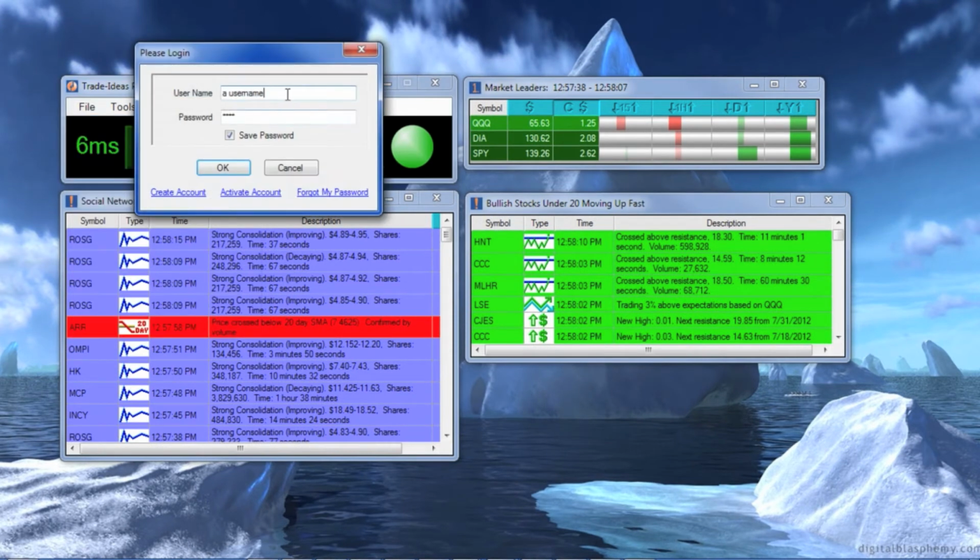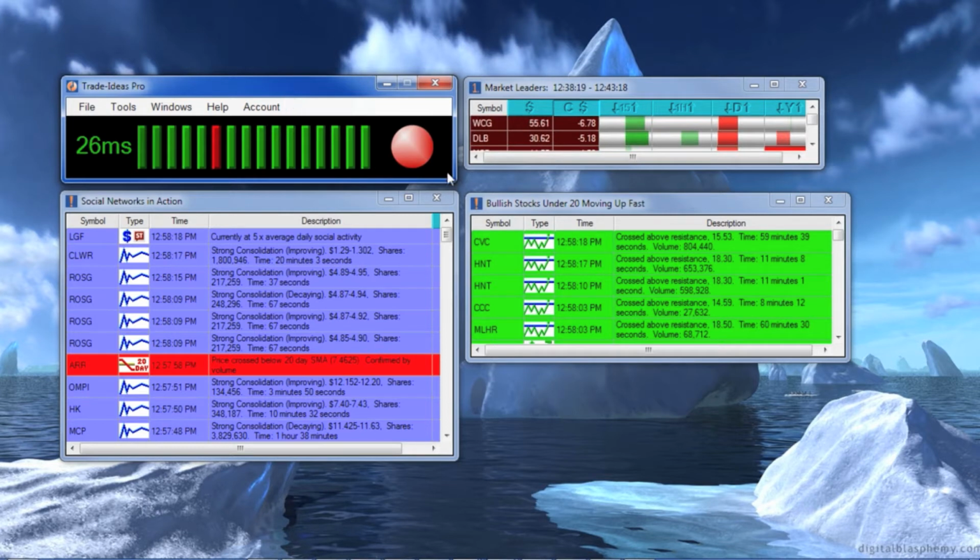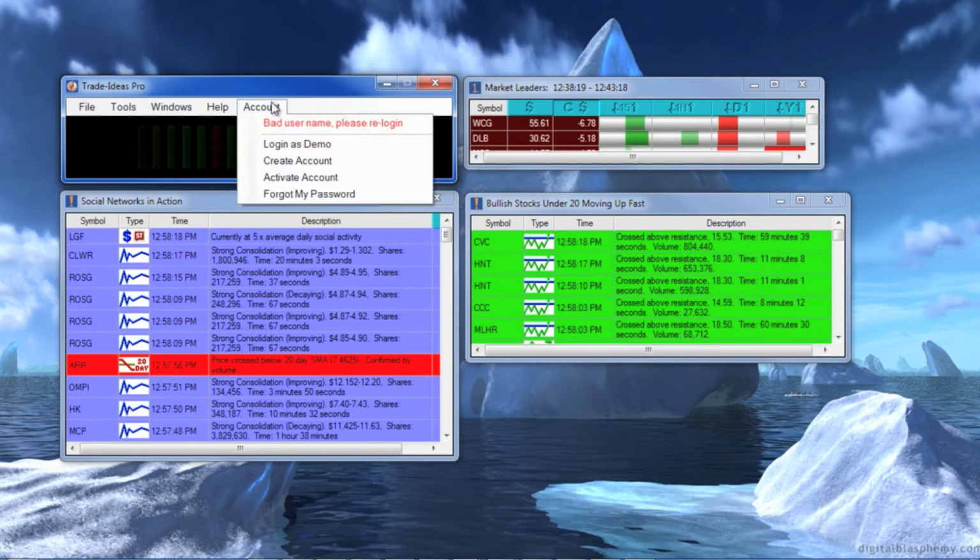What happens if I misspell my username? I see a red ball here. A red ball means an account problem, such as a bad username. You can see that it has stopped trying to connect and the tick marks are fading to black. This means I need to fix this problem. That's usually how account problems go.